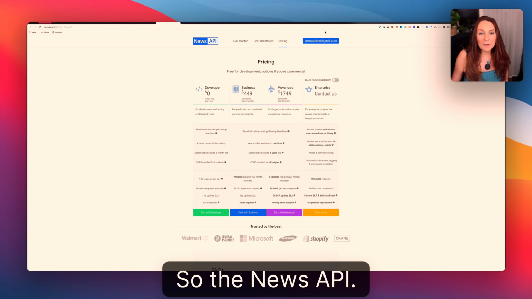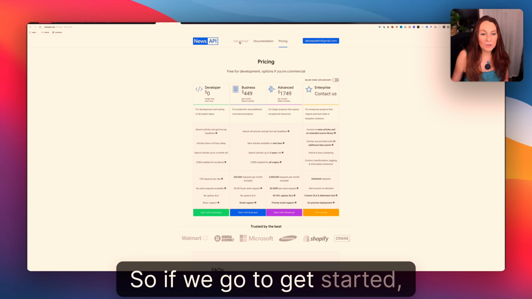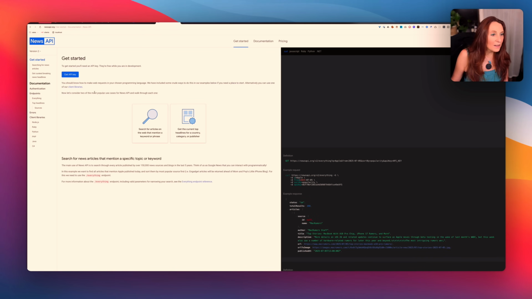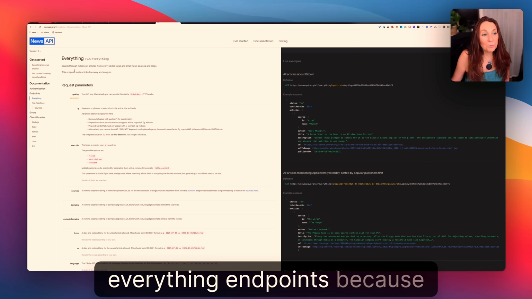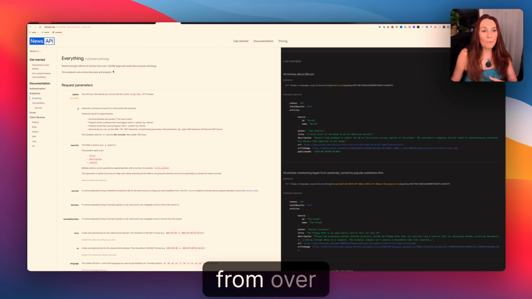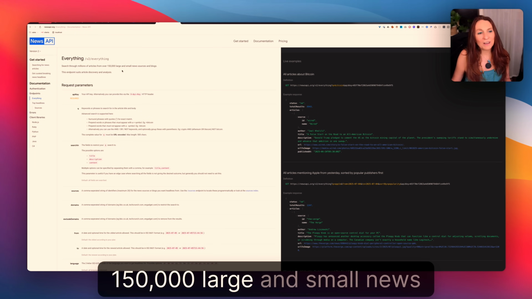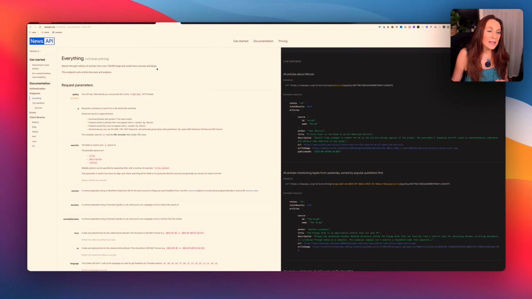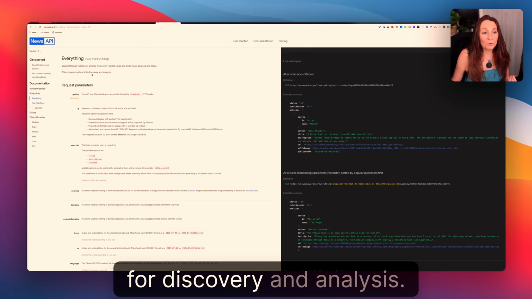So the News API, if we go to get started, we have the endpoints, and we are going to use the everything endpoint because it searches through millions of articles from over 150,000 large and small news sources and blogs, so it suits discovery and analysis.